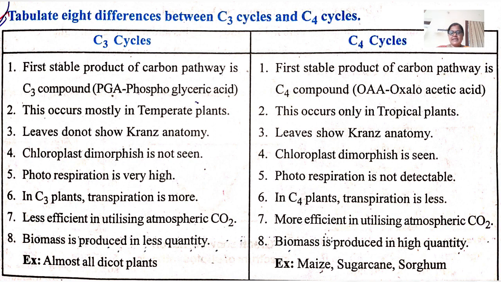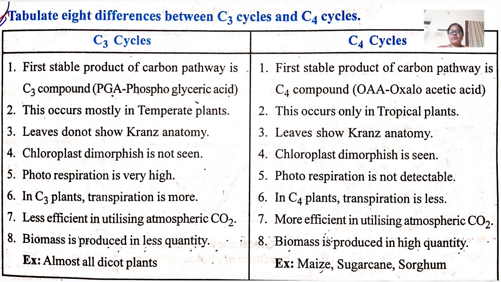In the C3 cycle, the transpiration is more, and in the C4 cycle, the transpiration is less. In the C3 cycle, biomass is produced in a less quantity, and in the C4 cycle, biomass is produced in a high quantity.